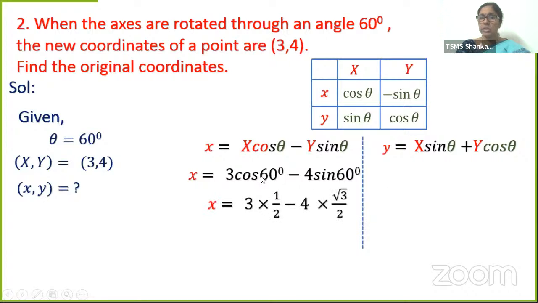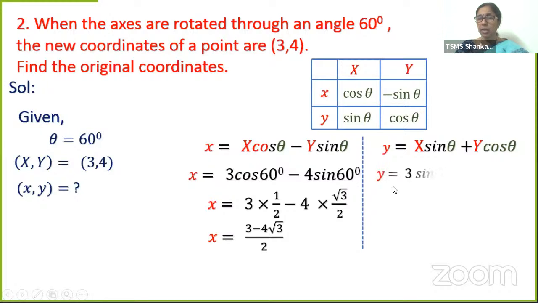Cos 60 is 1 by 2 and sin 60 is root 3 by 2. Isn't it, children? Have I written it reversed? No. Cos 60 is 1 by 2 and sin 60 is root 3 by 2 only. Now simplify. This is 3 minus 4 root 3. As we have denominator 2 in both terms, I am taking the common denominator 2.